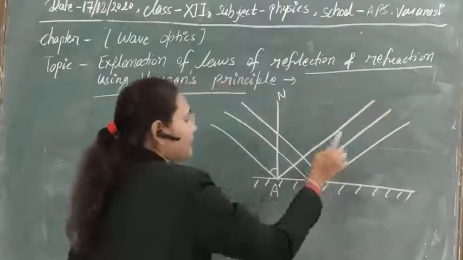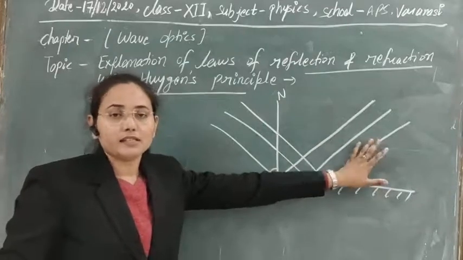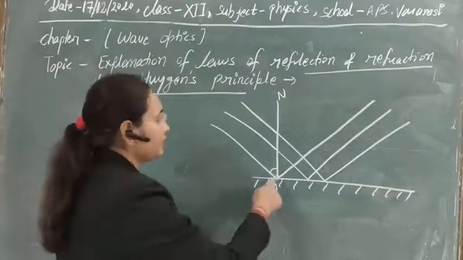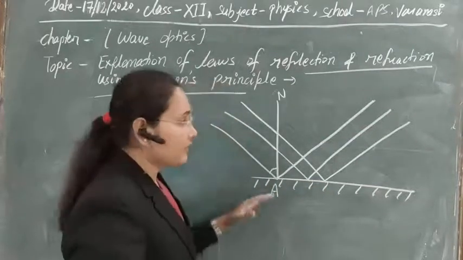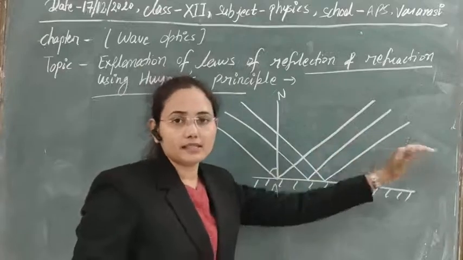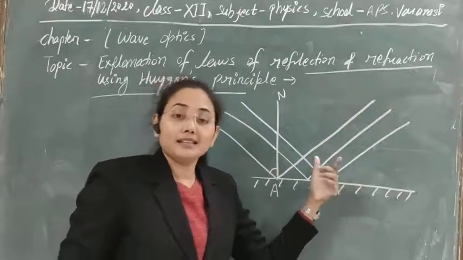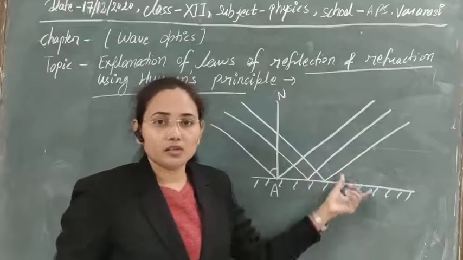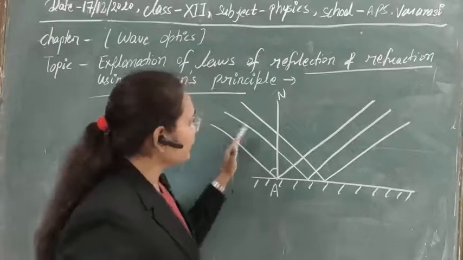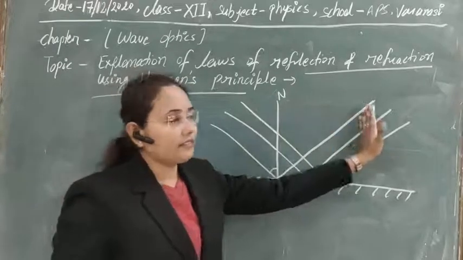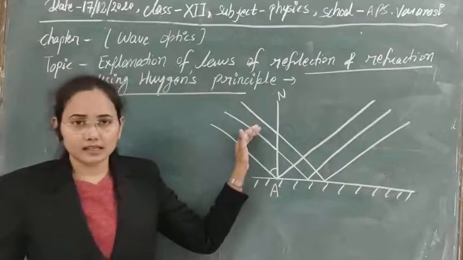Then again, at the same time you can draw the wavefront for this reflected wave also, because these points will act as new sources and send disturbances in all directions. The points that are in the same phase, if you draw the locus of them, will give you the reflected wavefront. So here in this case we will get a reflected wavefront and an incident wavefront.